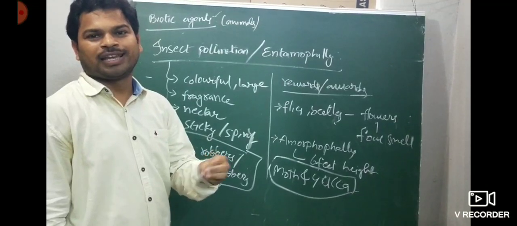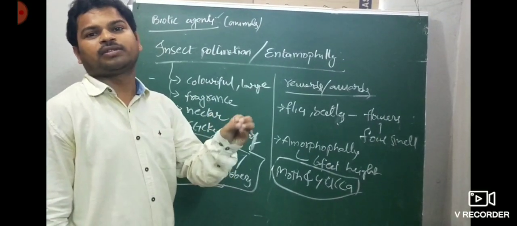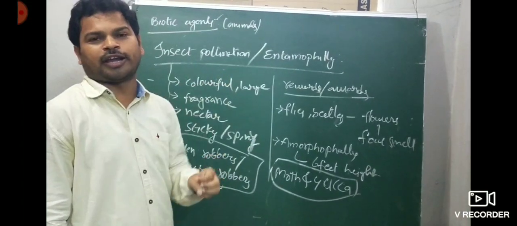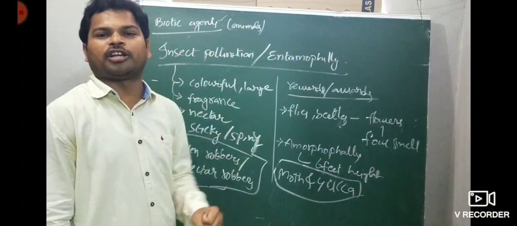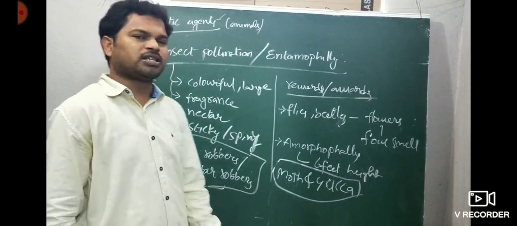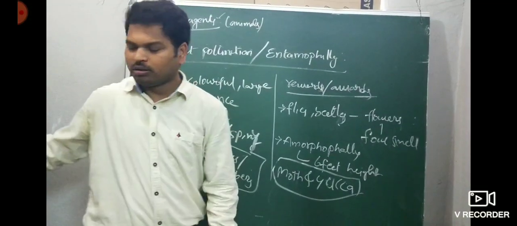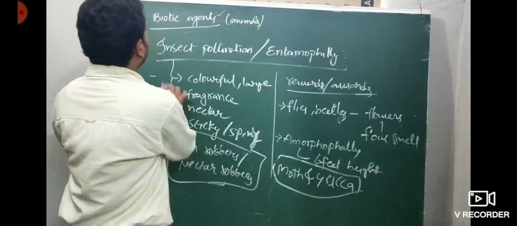The animals which consume pollen grains or nectar without helping in pollination are called pollen robbers or nectar robbers. This is nothing but types of insect pollination.